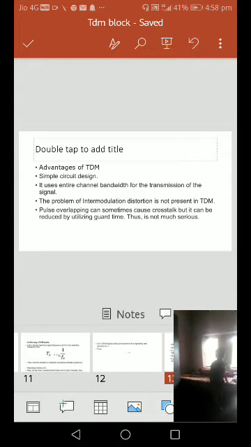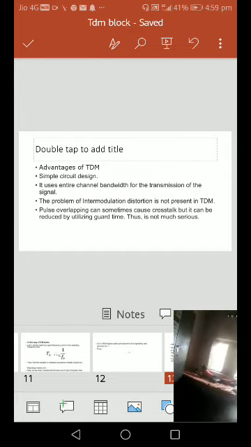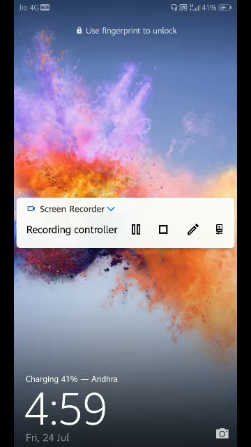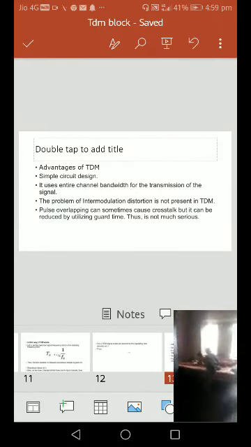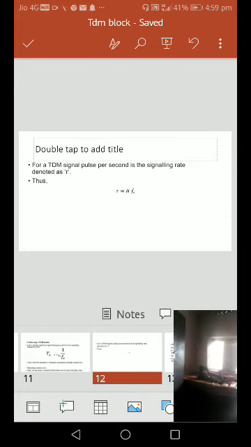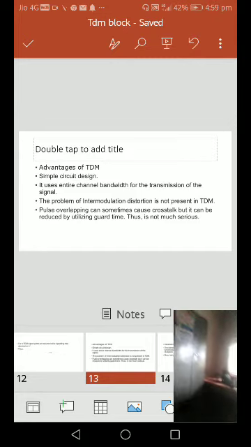You can calculate the bit rate of this sampled signal, and you can find out the bandwidth.